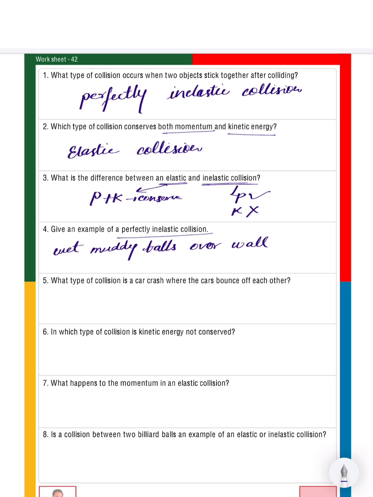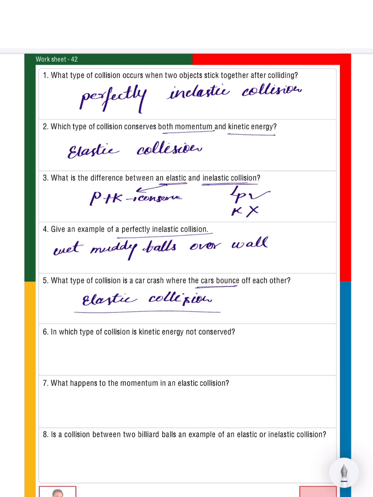Fifth question. What type of collision is a car crash where the cars bounce off each other? In case of the cars bouncing off, the collision that takes place is called elastic collision, because in this case both kinetic energy and momentum of both the cars will be conserved.